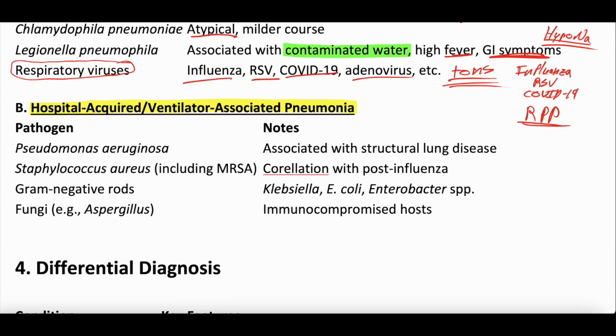little bit different. You're more likely to have kind of a more severe resistant pathogen, things like Pseudomonas aeruginosa, associated with structural lung disease, Staphylococcus aureus, or even MRSA, methicillin-resistant Staph aureus.